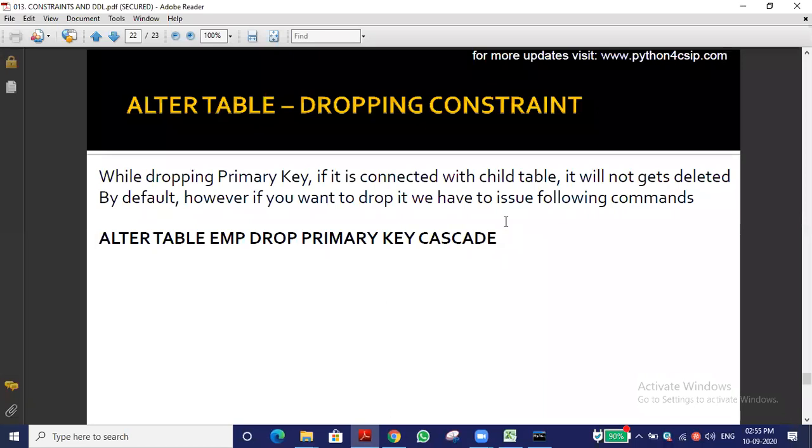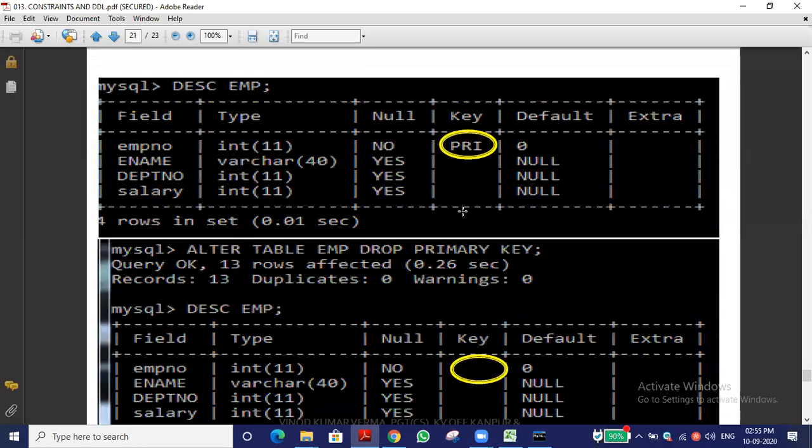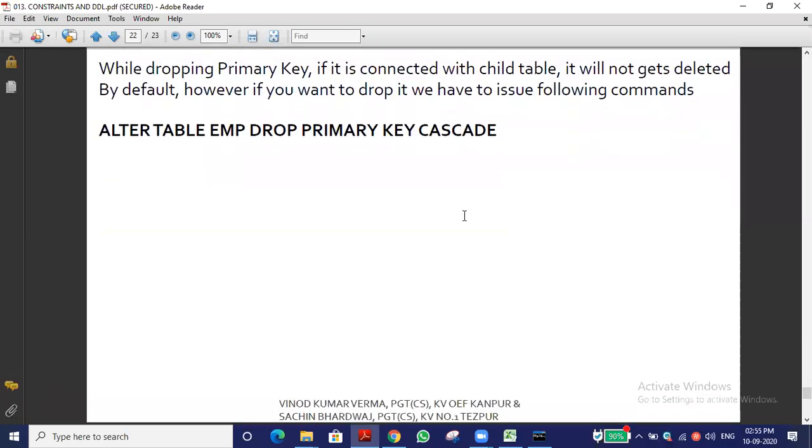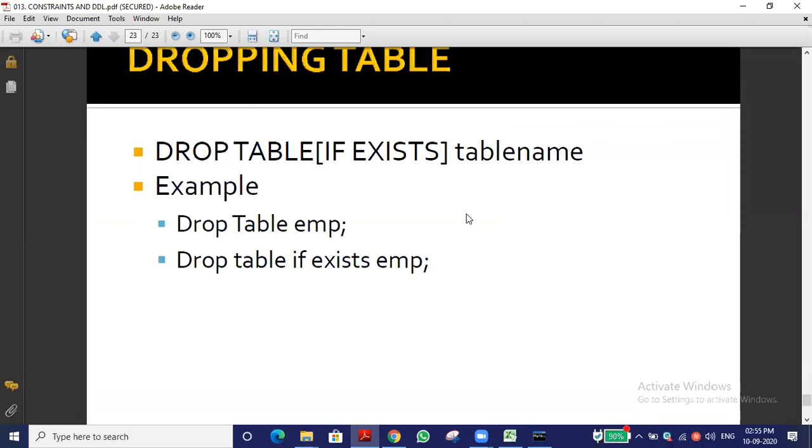I want to show that we create two tables, the parent table as well as the child table, or the master table as well as the child table. We have to set the primary key and foreign key, and then we can go ahead with the example. So, dropping a table, at last, let me conclude this one. It's an easy one. Drop the table.